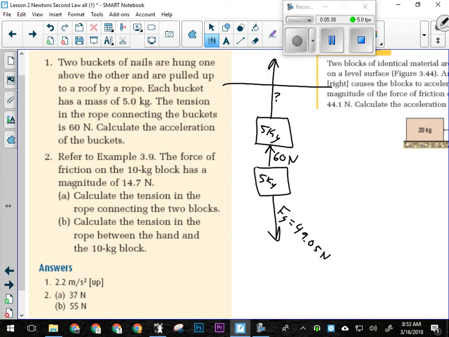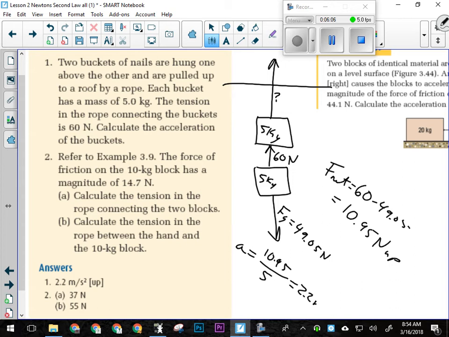All right, so I've got a net force on the bottom bucket, 60 minus 49.05, so 10.95 newtons up is my net force. And that's just on the bottom bucket, not on the system. That net force is acting on 5 kilograms worth of mass. So I can find the acceleration of the bottom bucket by taking the net force on the bottom bucket and dividing it by the mass of the bottom bucket. When I do that, I'm going to get 2.2 meters per second squared up. That's the acceleration of both buckets, because they're connected.